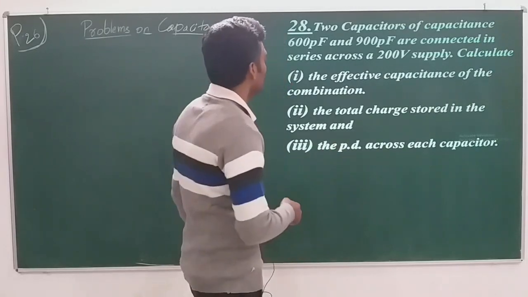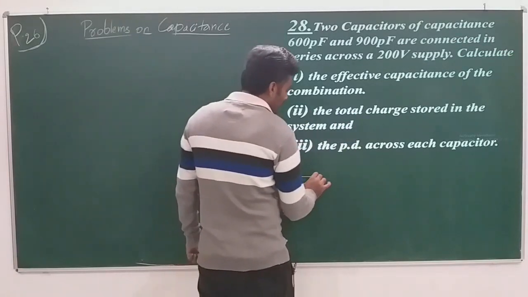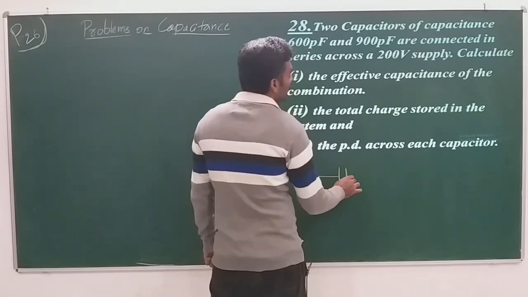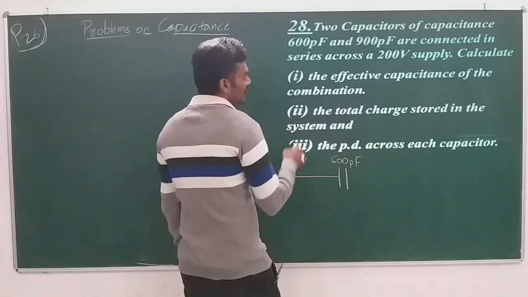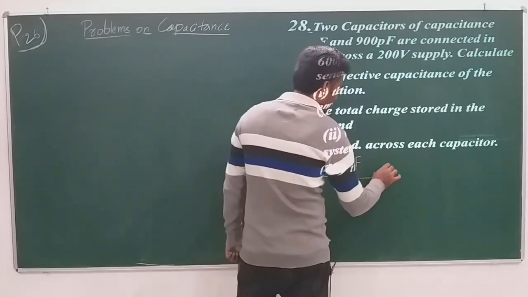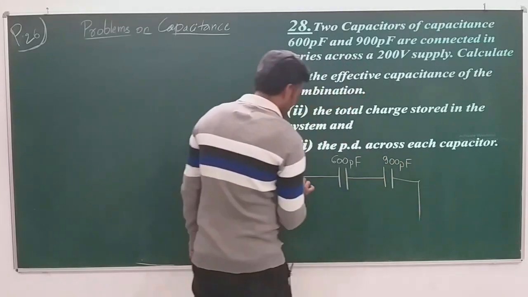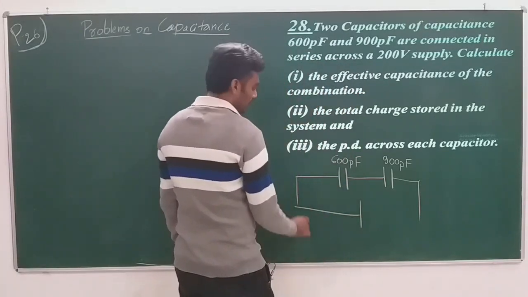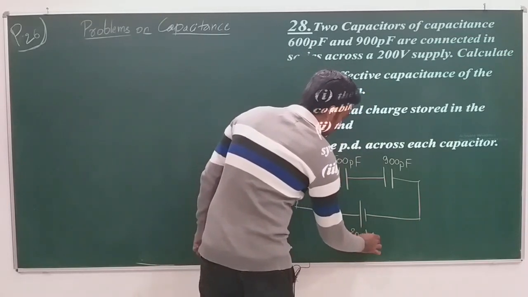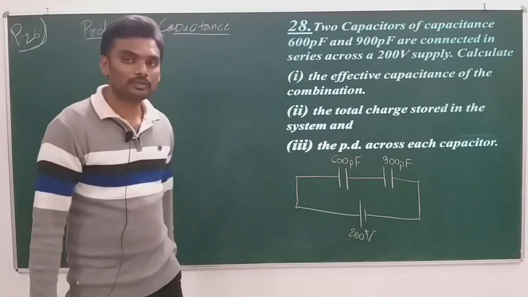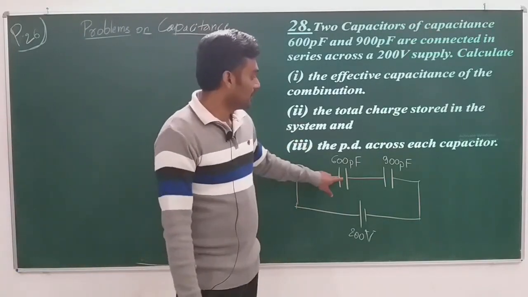I'll give you the diagram. The diagram is as follows: the capacitors of capacitance 600 picofarad and 900 picofarad. Okay, so you have a capacitor of 600 picofarad and 900 picofarad connected in series to a 100 volt or 200 volt supply. Okay, so what you need to find here is effective capacitance. These two are in series.